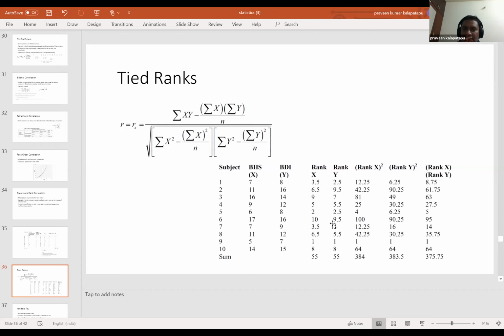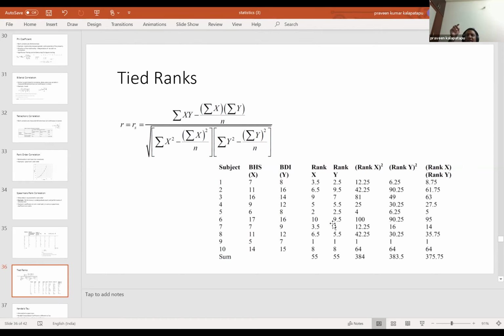Basically you have 4 places that are being occupied by the same number. So what is the rank that you should give? Four people having the same mark means 3rd rank, 4th rank, 5th rank, 6th rank are all supposed to go to that particular 7, right?